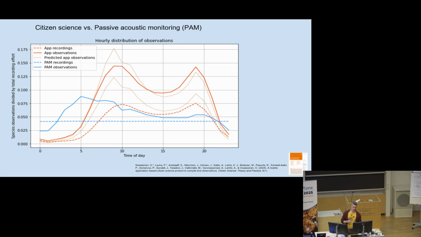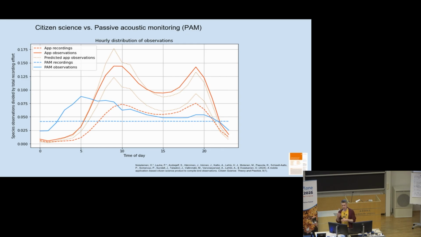Another difference is that these recordings collected by users contain many more birds than the passive data, because most of the passive acoustic monitoring data is actually silence. The microphones are recording constantly, but there's not much going on all the time.